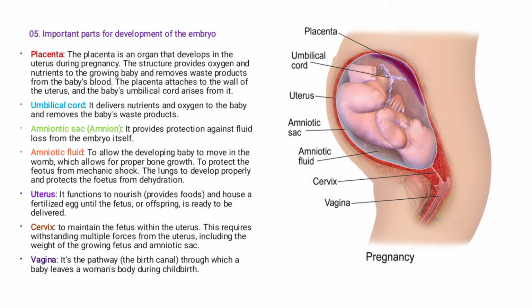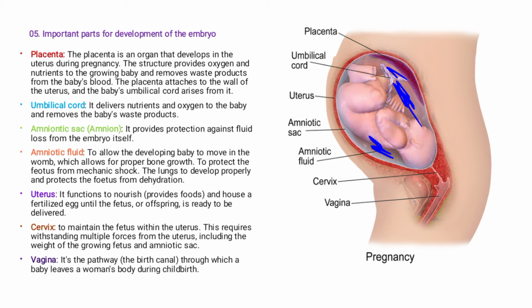We also have what we call amniotic fluid. What is the function of the amniotic fluid? Like I have said, amniotic fluid is found inside the amniotic sac around the developing fetus. The function of the amniotic fluid is to allow the developing baby to move in the womb, which allows for proper bone growth, and also to protect the fetus from mechanical shock. Let's say maybe the mother has fallen down.